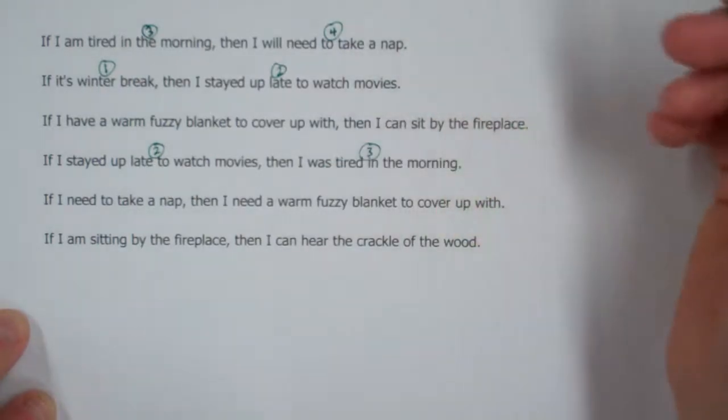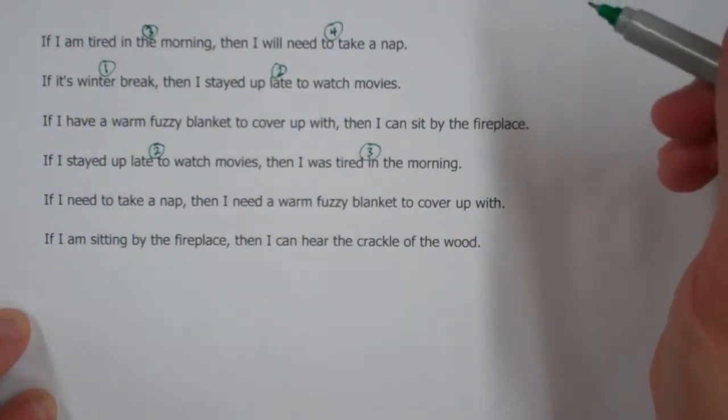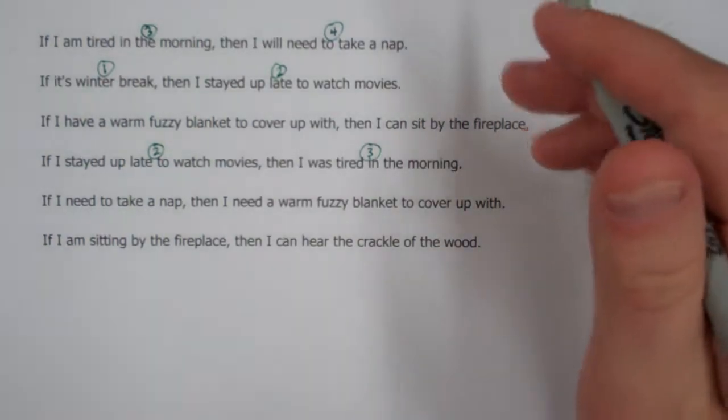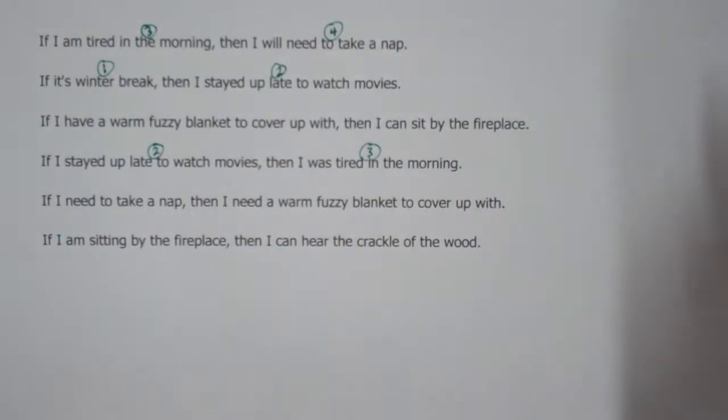And some people do this with A's and B's and C's, and you're going to see this written a lot, online or in different textbooks, with if A, then B, if B, then C, then if A, then C. So this is called the transitive property, or in logic they call this the law of syllogism.